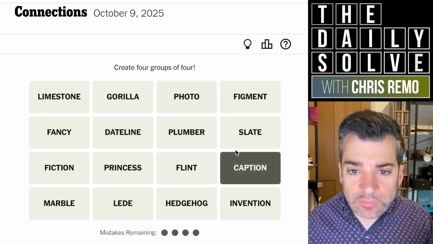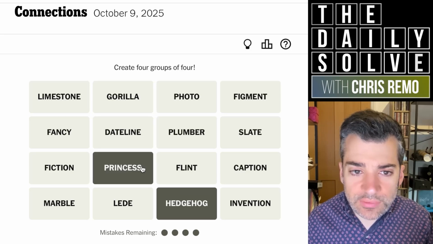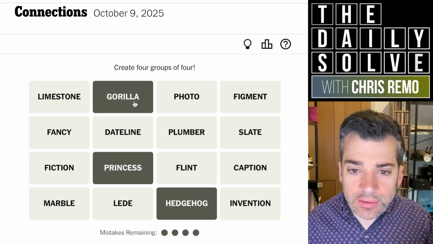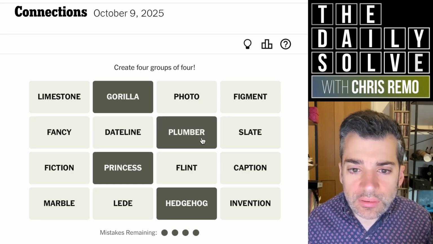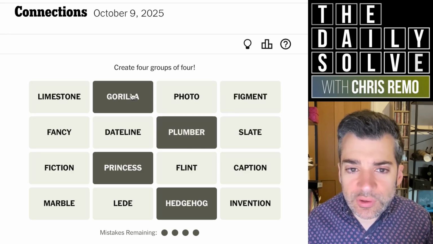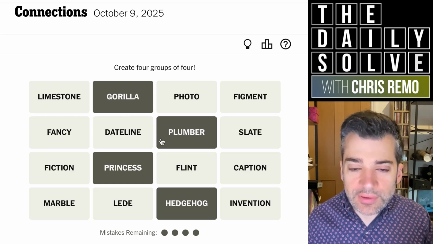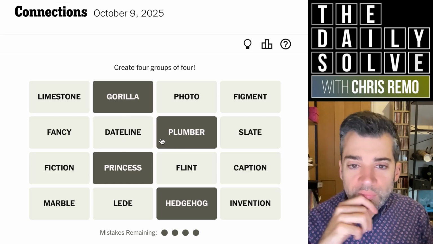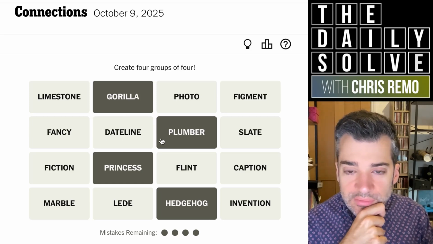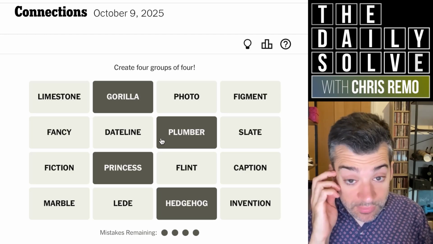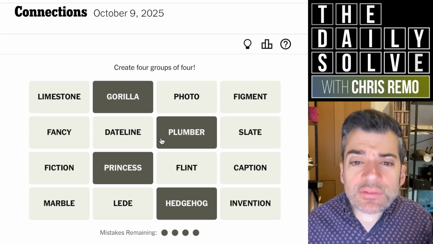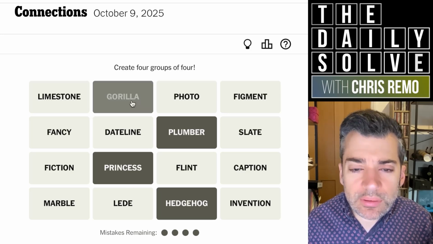So what would we be left with? We'd have hedgehog, princess, gorilla. Oh, is this going to be video game characters? And plumber. That's funny because Princess, Gorilla, and Plumber are all sort of part of the whole broad Mario universe, whereas Hedgehog would be Sonic the Hedgehog, which is a totally different sort of ecosystem. But I think that might be right, though.